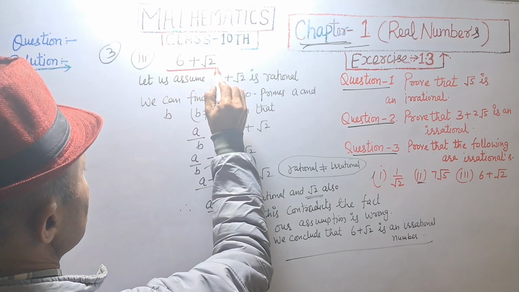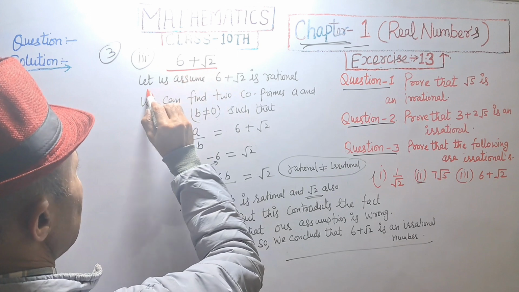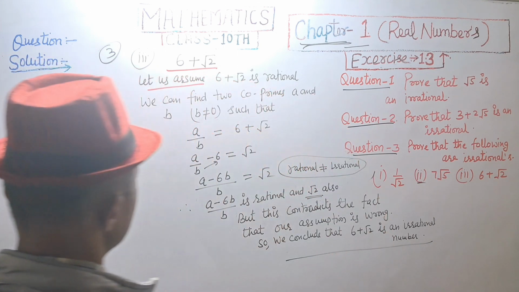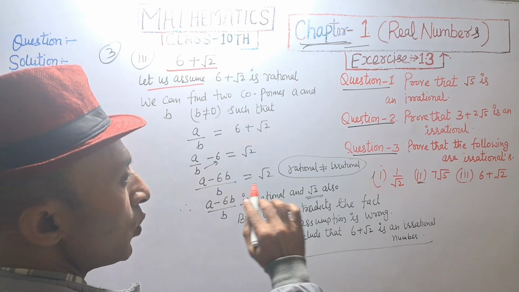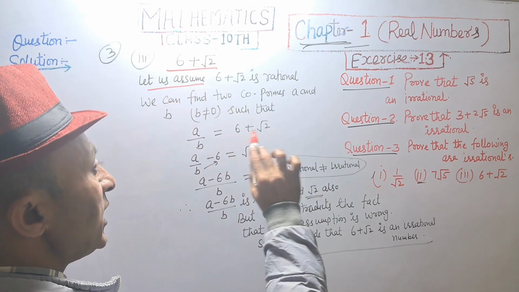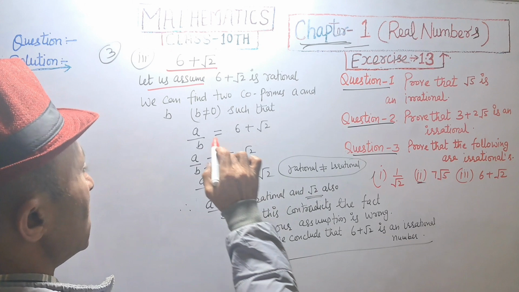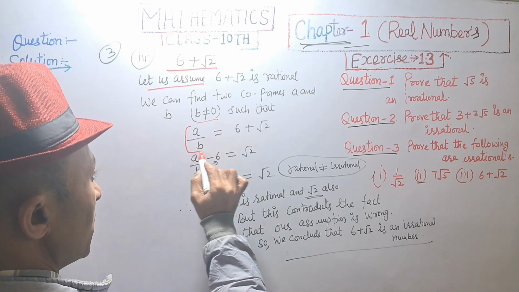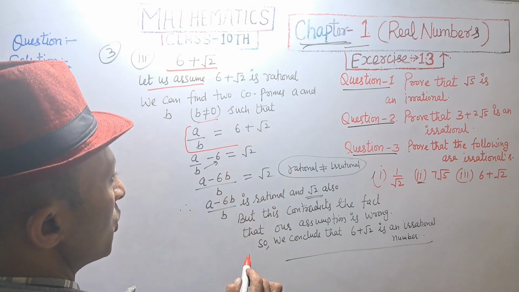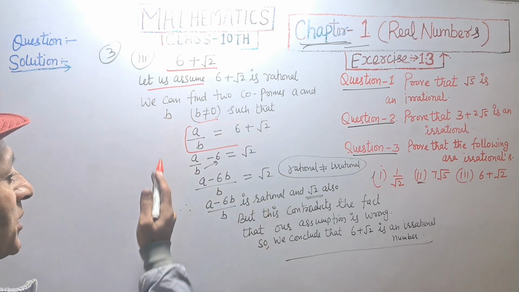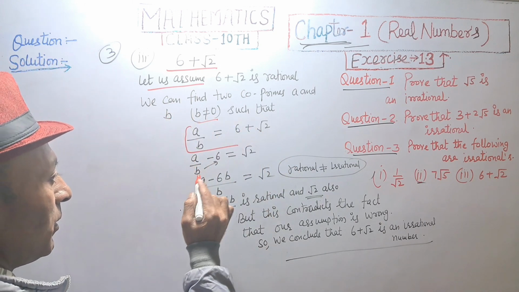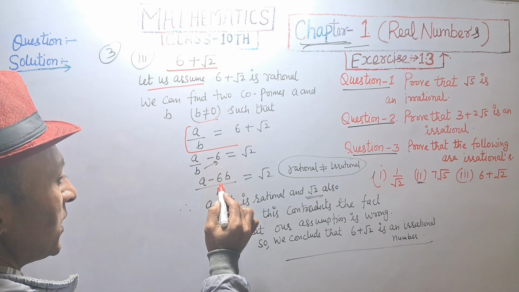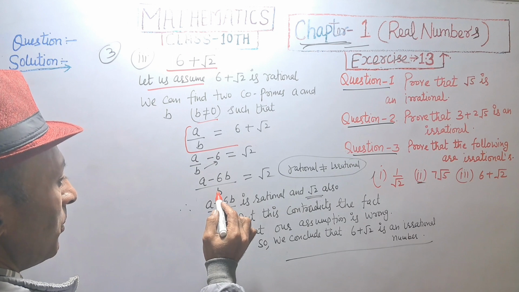Prove that 6 plus root 2 is an irrational. Let us suppose 6 plus root 2 is rational, and we can find two integers a and b, b is not equal to 0, such that a upon b is equal to 6 plus root 2. Shifting 6 to the left side, it will be negative, and the LCM will be b.